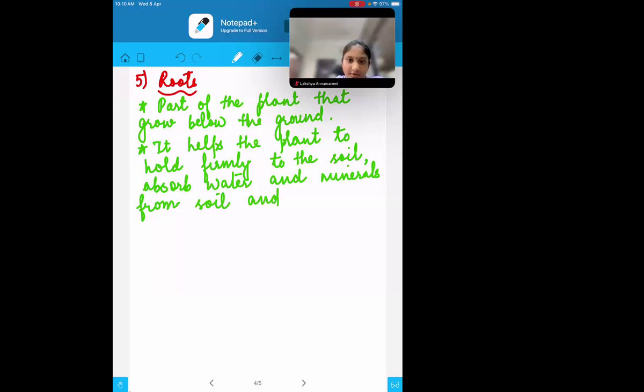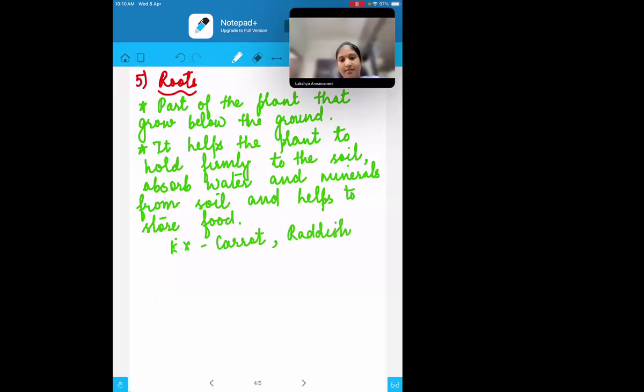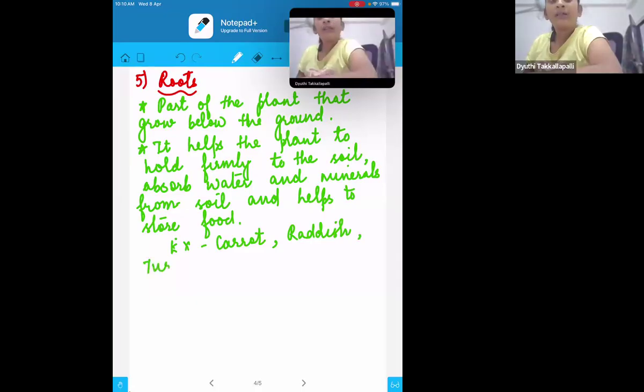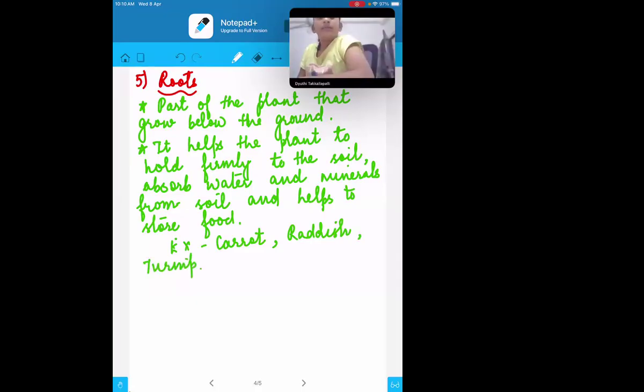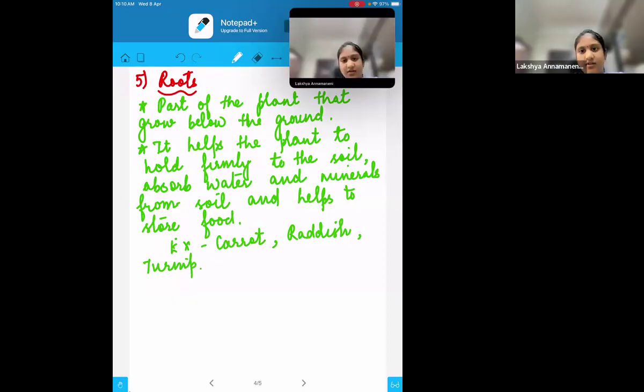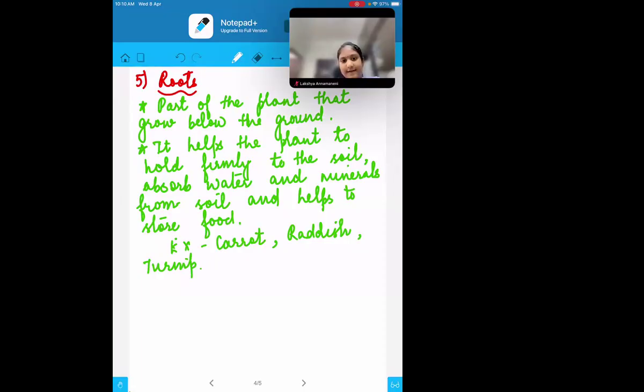They also help in storing food. For example, we eat carrot and radish, which are basically roots; we are eating the stored food. Ma'am, even onion. Onion is a root. Ma'am, it's an underground stem. It is a stem. Onion is basically a stem, not a root.